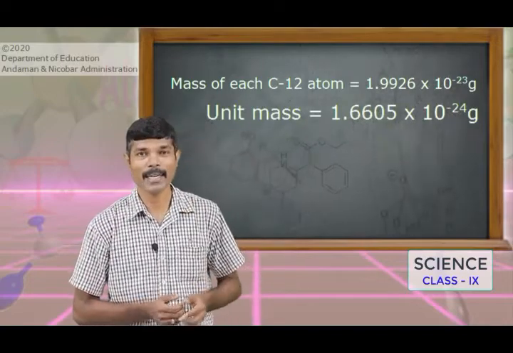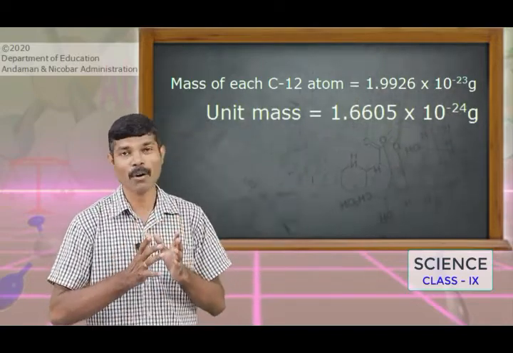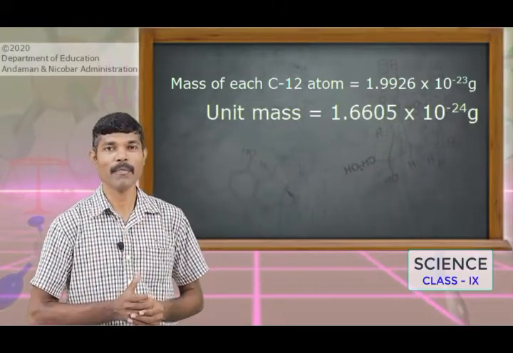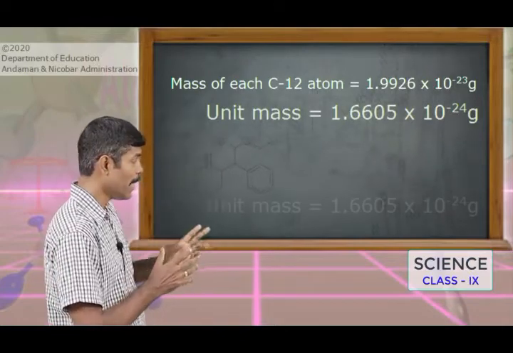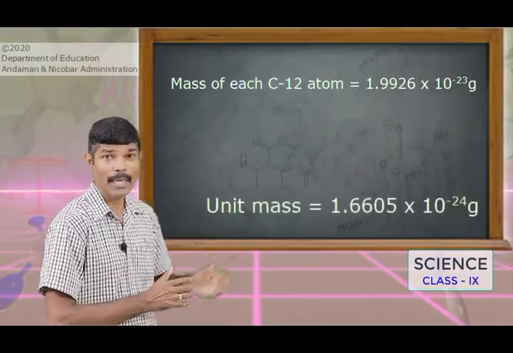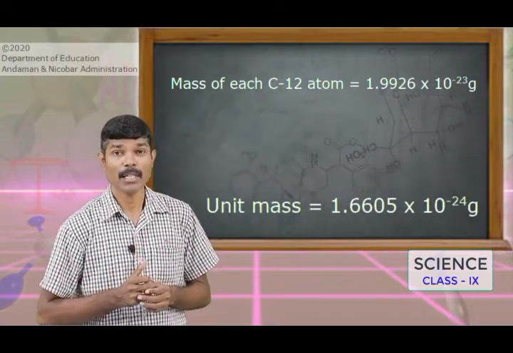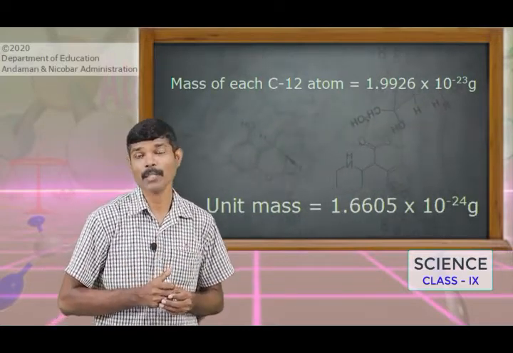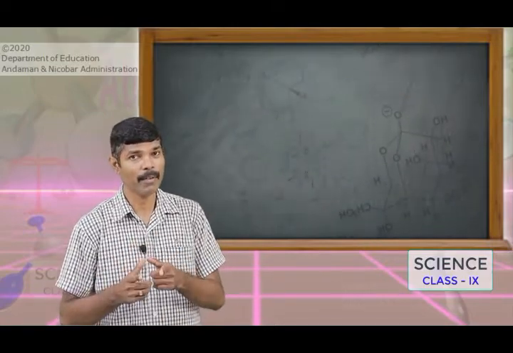In the earlier case we have seen that the fruit seller used the unit of the watermelon to find the mass of other fruits. Likewise, here the carbon atom is divided into 12 equal units, right? By using these units, Dalton used to find the atomic mass of other elements. How it is done, we will learn.